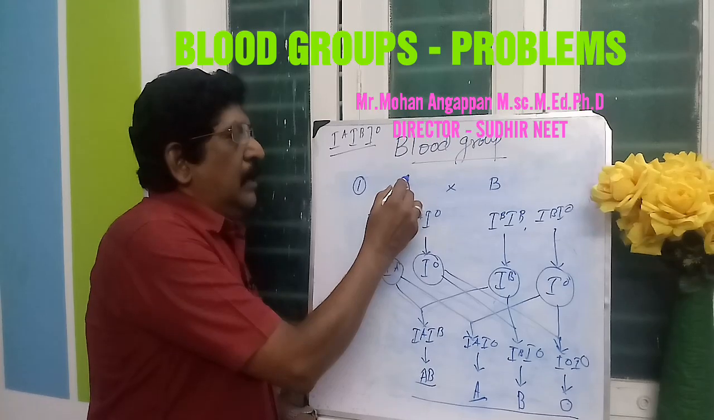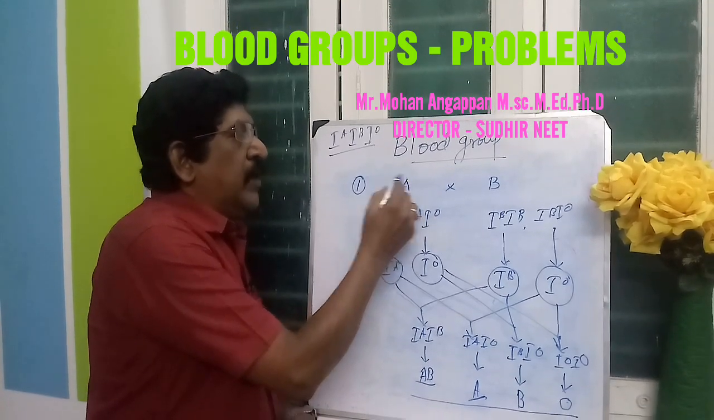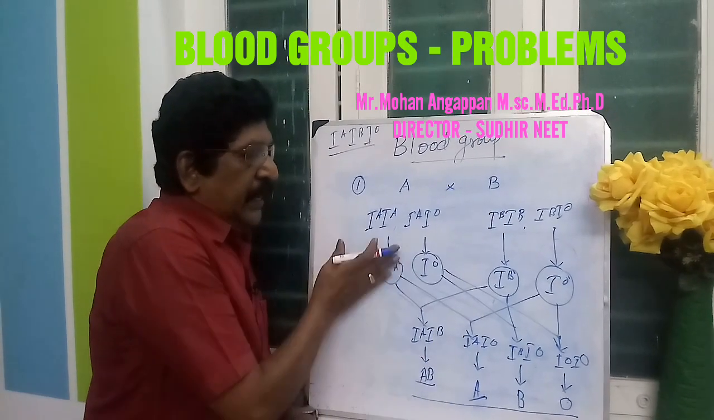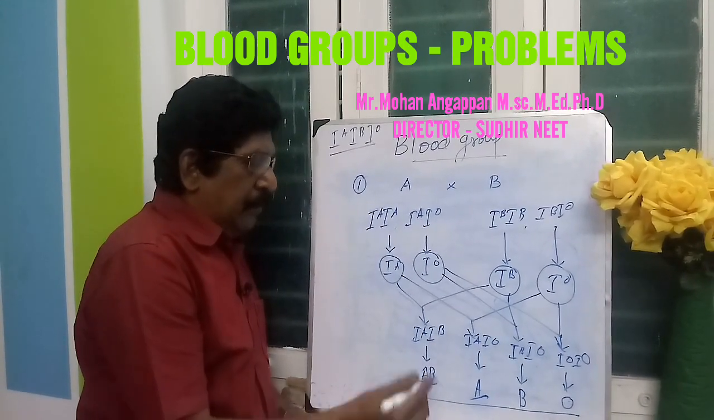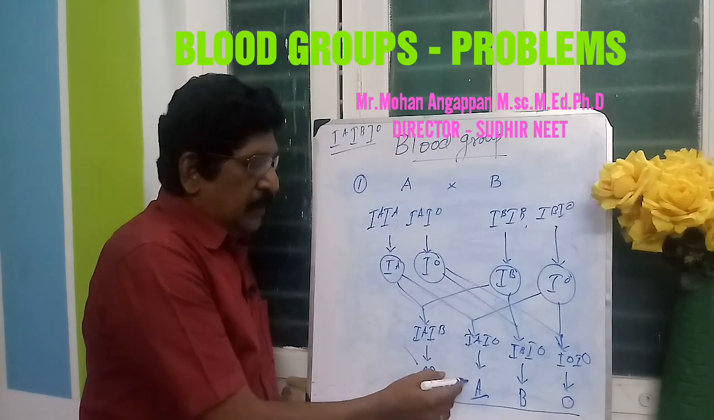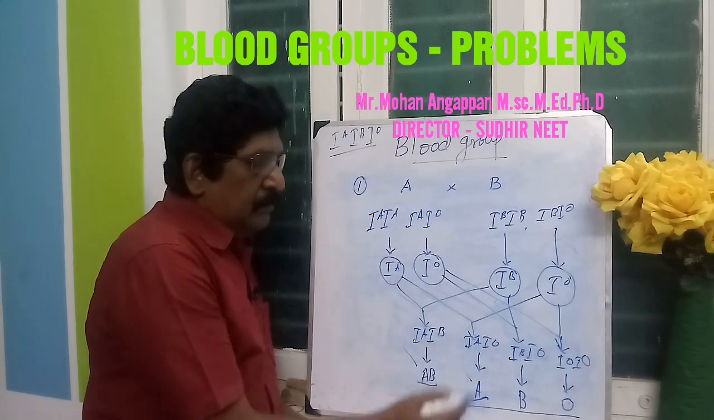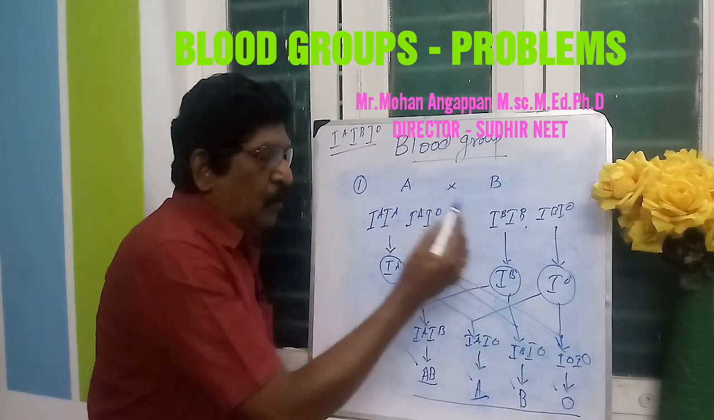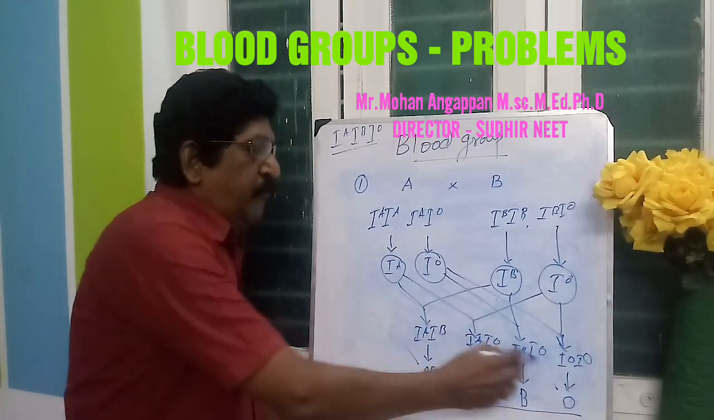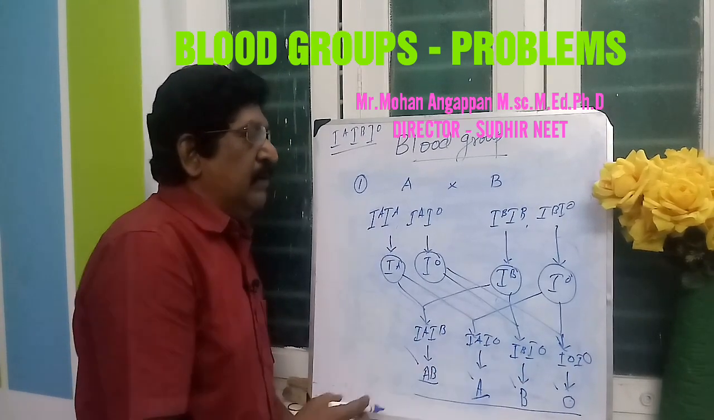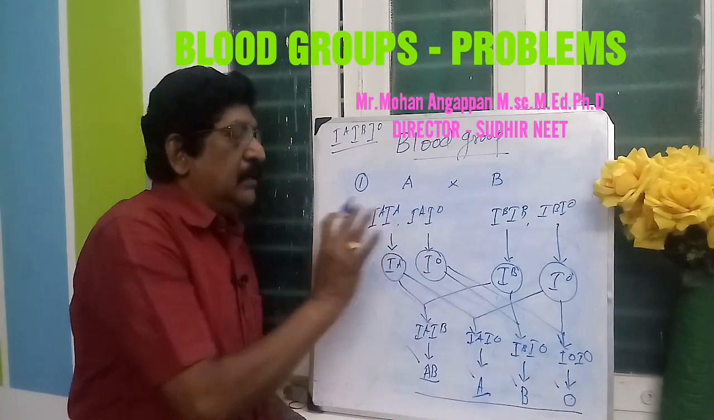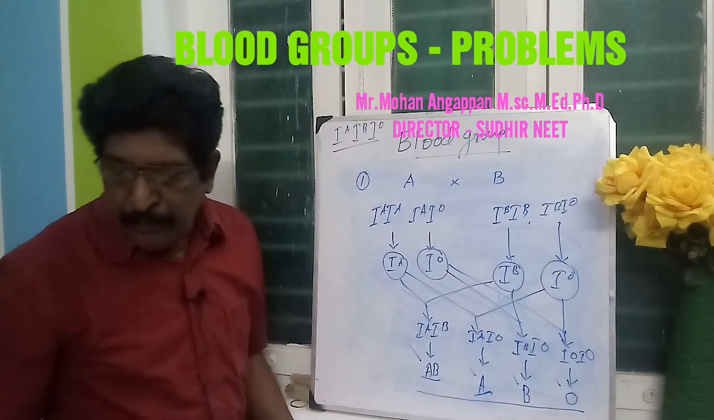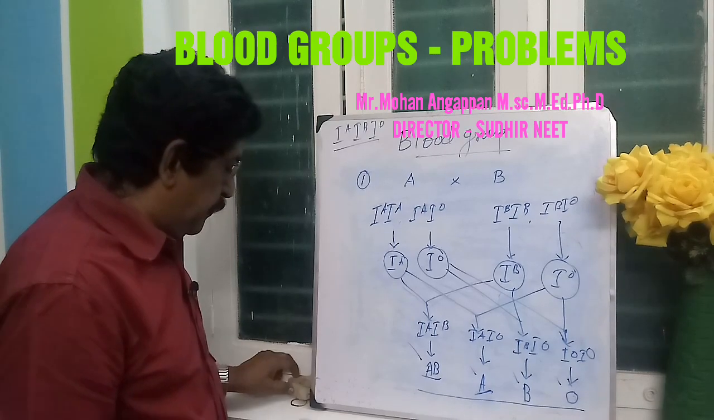When the blood group is A for the father and the blood group is B for the mother, the possibilities are they may get children with AB type, children with A blood group, some with B group, some with O group. So all the four possibilities are available in this problem. This is one. Now let us take up another problem.